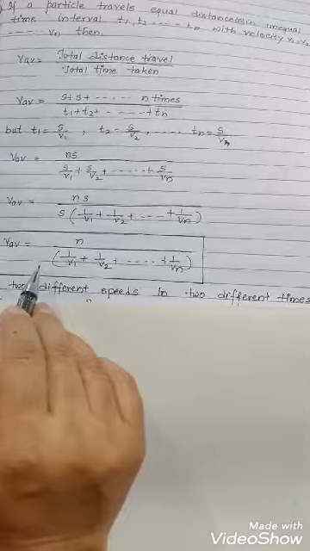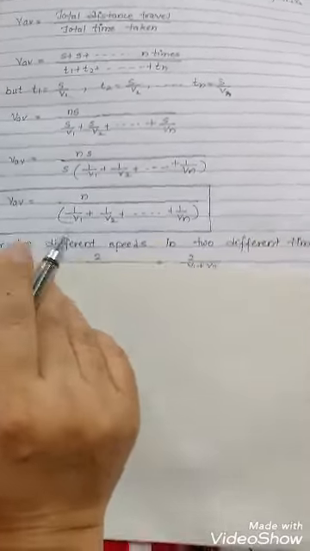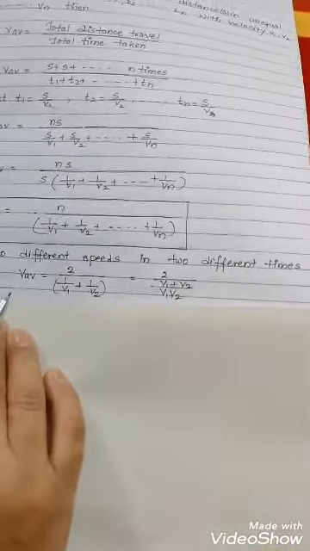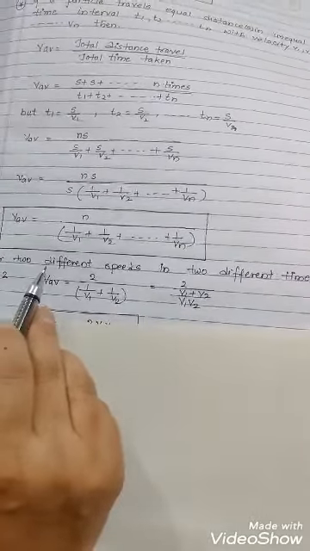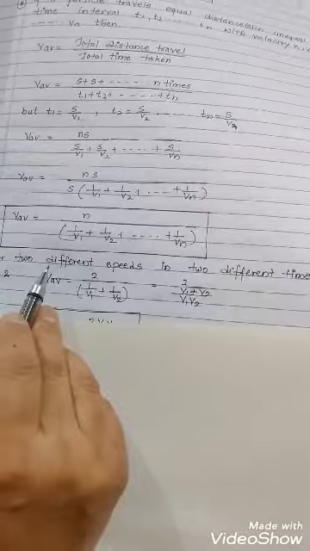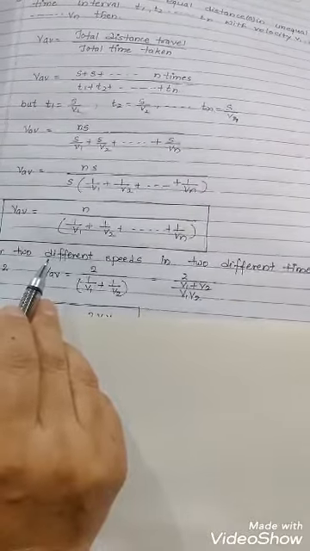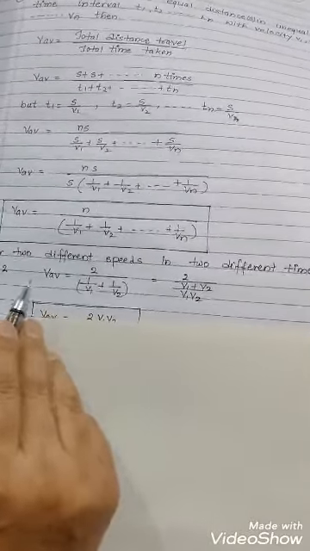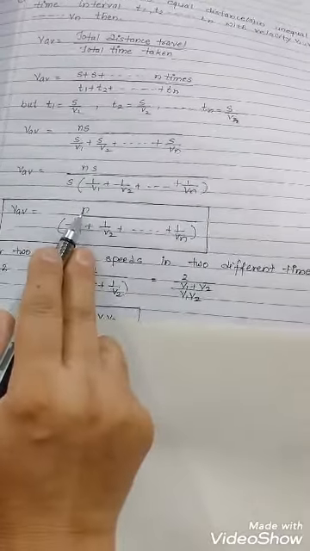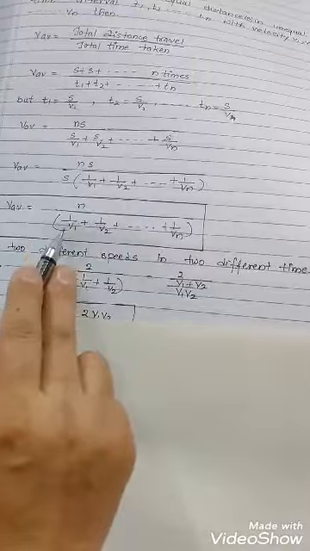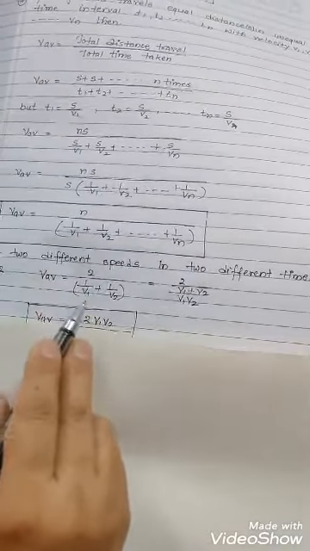We can summarize this equation for two different particles traveling with two different speeds in two different times, so n becomes 2 here. If we place n equal to 2, then the denominator is 1 upon v1 plus 1 upon v2.